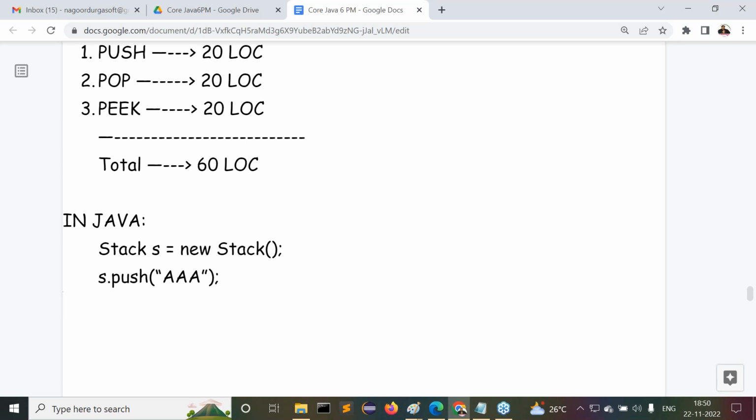After that, s dot pop. Finish, my pop operation is completed. Then s dot peek. Finish, my peek operation is completed. That's it, not more than this.